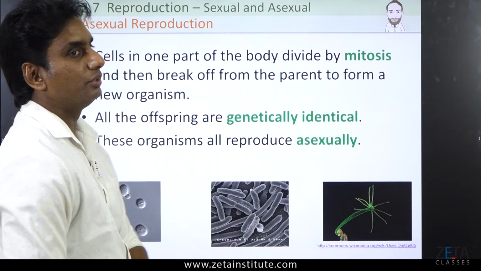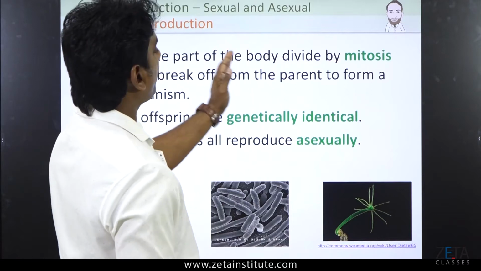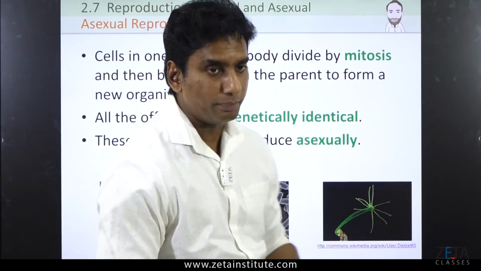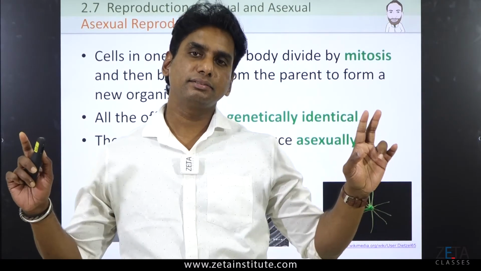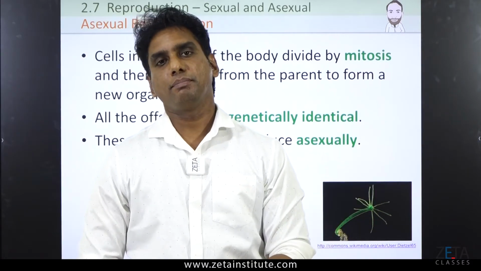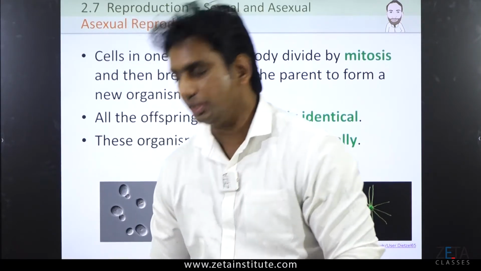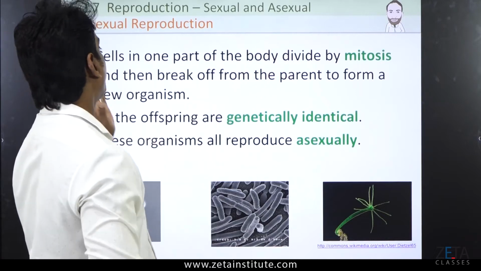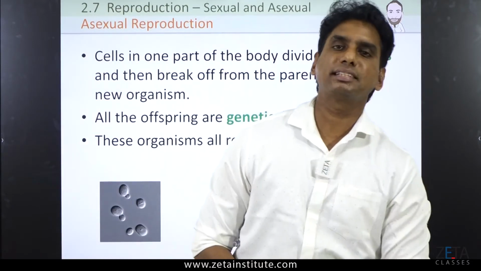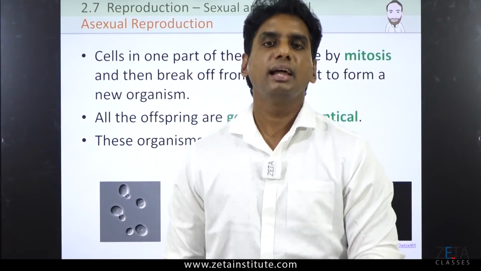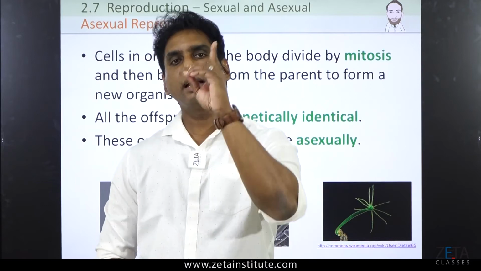One particular point I will clarify here, that is called a parent. Break off from the parent to form a new organism. That means you will be thinking, I am born of my father and mother. Two parents are there, and because of them I am here. Then why, sir, are you telling in this video that there is a parent to form a new organism? So, the first feature in asexual reproduction comes into point over here. That means asexual reproduction requires only one parent, one organism.